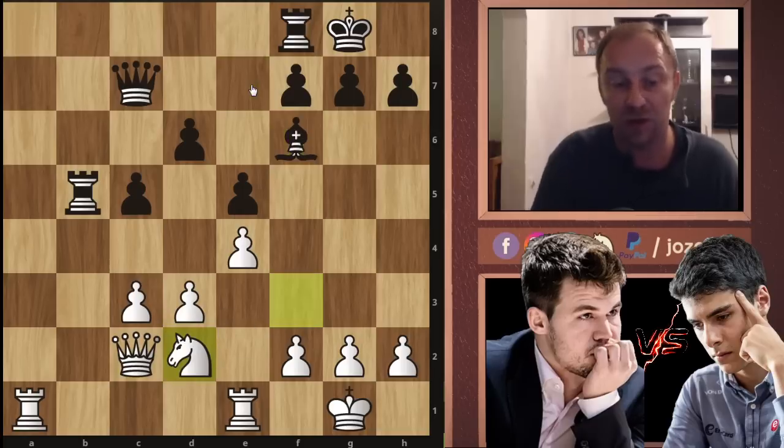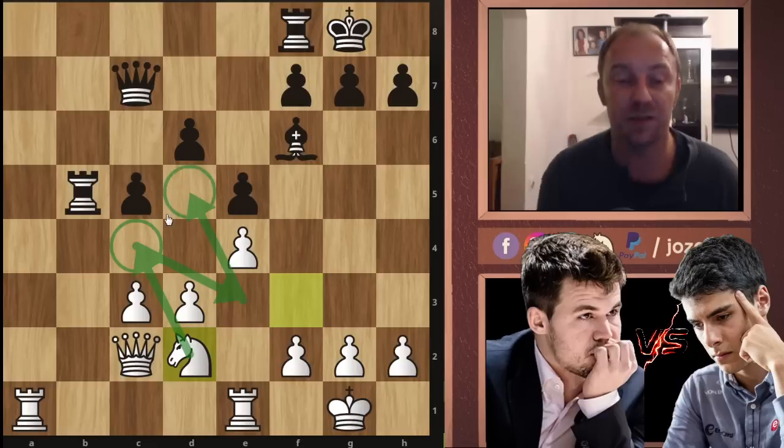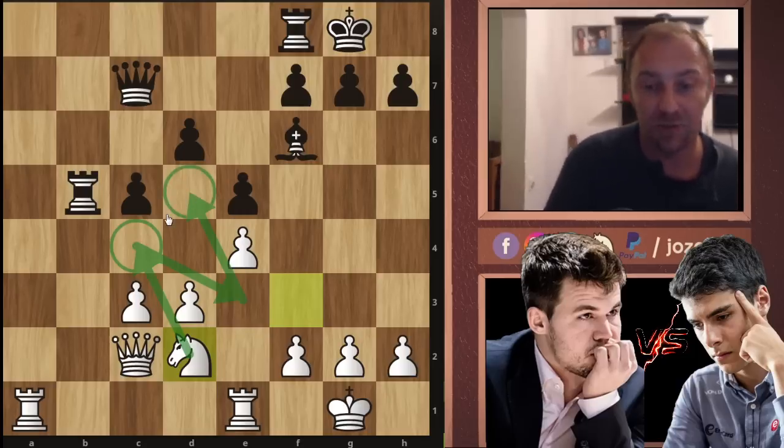Bishop to f6, and now knight to d2. And you see now how good white's position is. We can simply use these light squares in the center of the board. The c4 square is perfectly fine. The square d5 is perfectly fine.